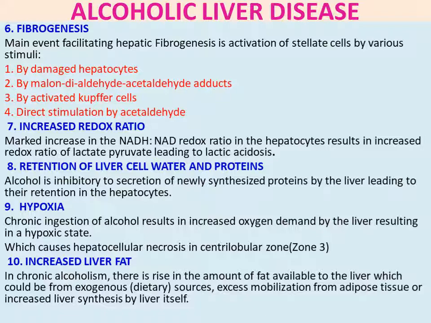Then the third point is increased liver fat. In chronic alcoholism, there is a rise in the amount of fat available to the liver, which could be from exogenous, that is dietary sources, excess mobilization from adipose tissue, or increased synthesis by the liver itself.